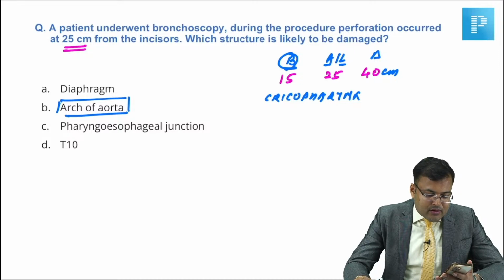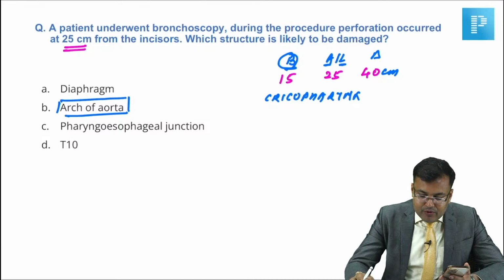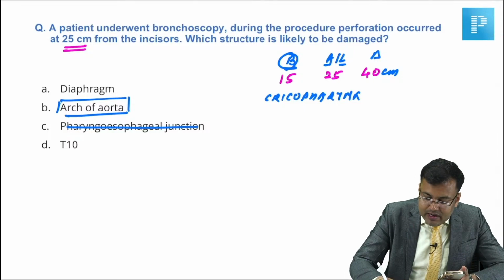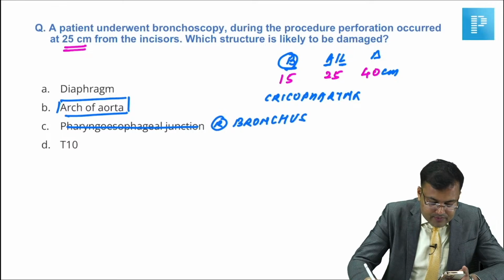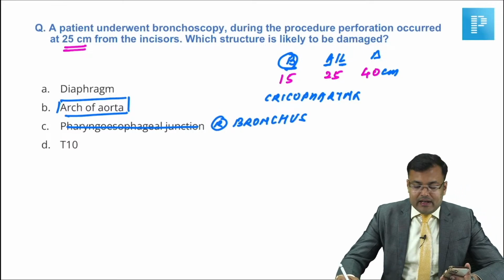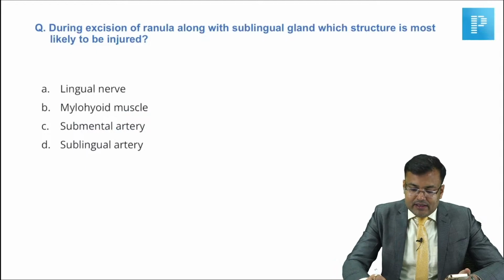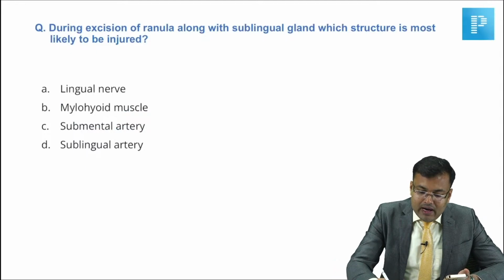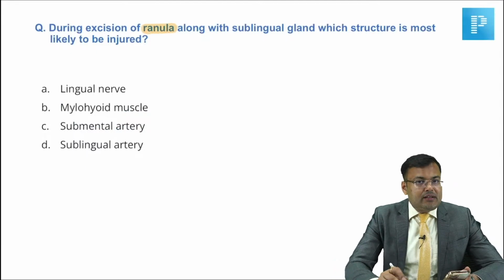Clear? One option was right bronchus. It's not right bronchus, guys. It is left bronchus. Arch of aorta or left bronchus. Clear? So the majority of you are correct, guys. Next, another repeat question we discussed many times.